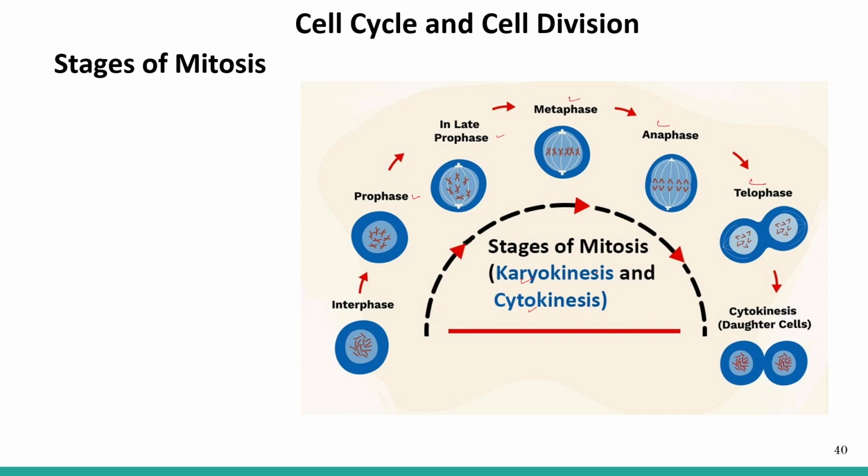After karyokinesis, we have the cytokinesis stage, which leads to the formation of two daughter cells. So in the end, there is formation of two daughter cells with identical genetic makeup. This is also known as the equational division. Why? Because there was the division of the centromere, leading to the separation of the sister chromatids.